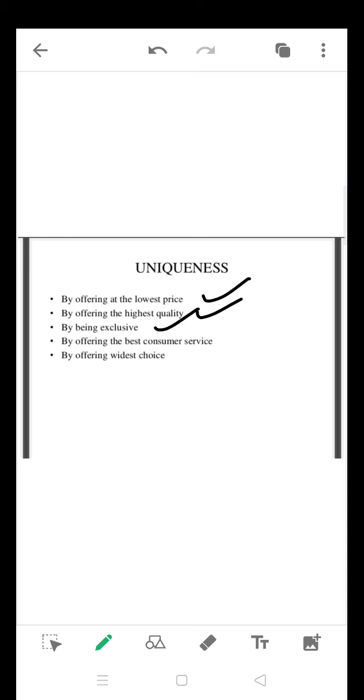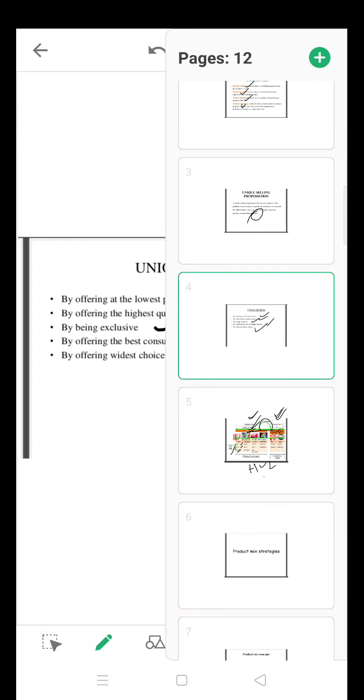And the next one is the best customer service they are offering, and also the widest choices. You have a number of choices under one particular company, and the customer, without a second thought of going to the rivals, will purchase a product where a huge number of choices are available. That is called uniqueness.